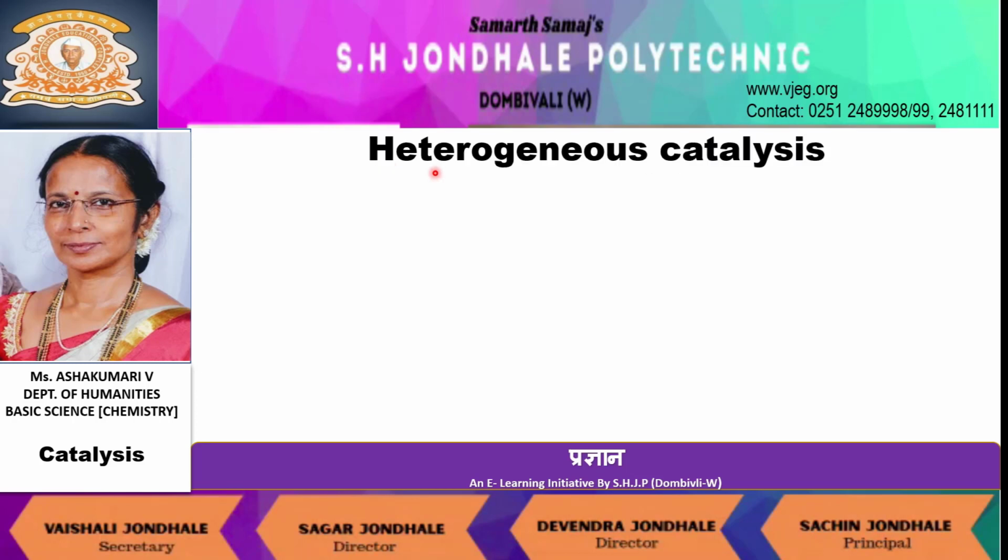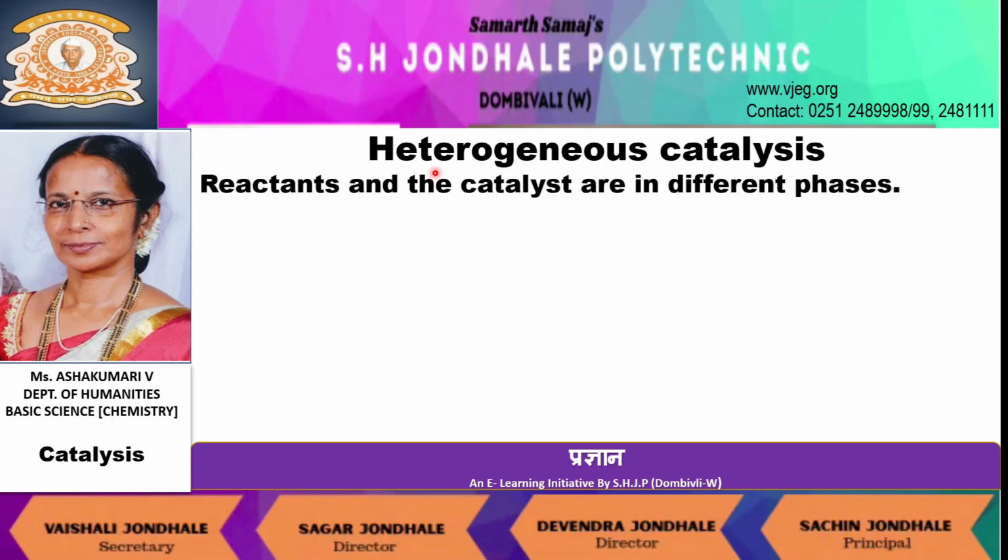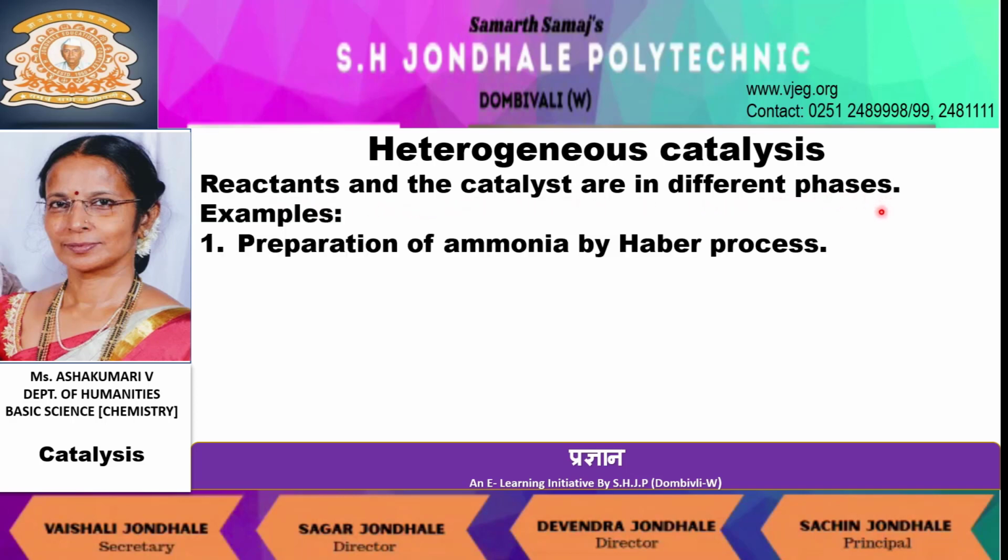Next, let us study about heterogeneous catalysis with examples. In heterogeneous catalysis, reactants and the catalyst are in different phases. Consider the example of preparation of ammonia by Haber process. Observe this chemical reaction.